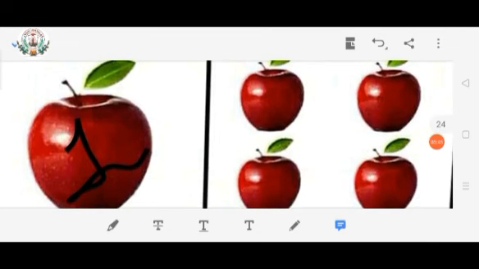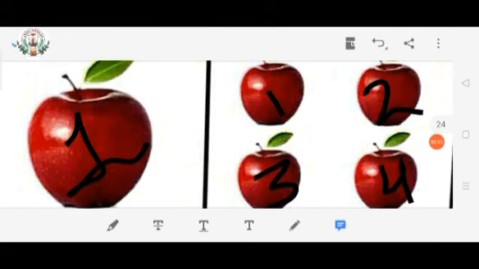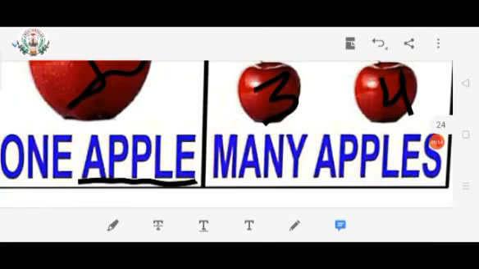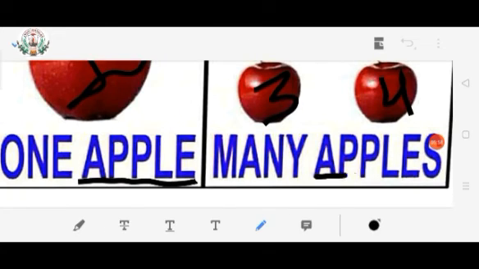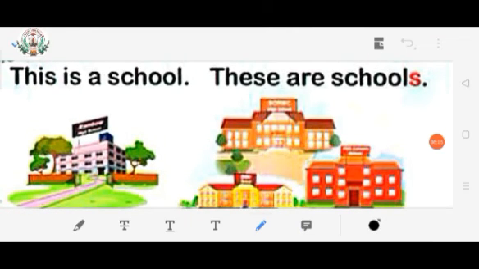Count it. How many apples are there? 1, 2, 3, 4. Here 4 apples are there. So what will we write as the plural form of apple? A-P-P-L-E-S, apples. Look at this picture, children.